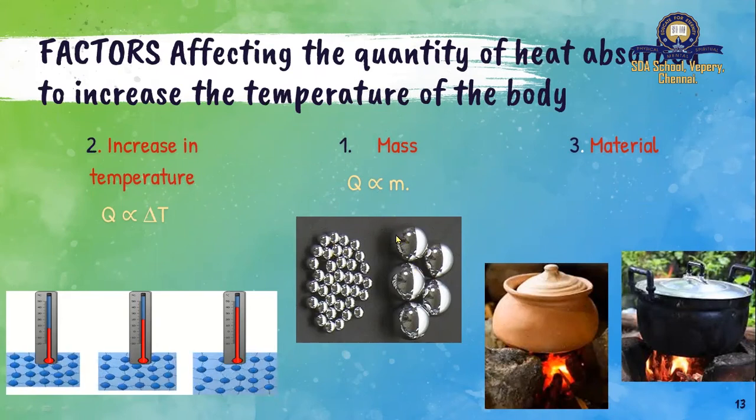Let's consider this to be 200 grams and this to be 20 grams. I'm going to give that cup of heat to this 200-gram ball and 1 cup of heat to this 20-gram iron ball. Which one do you think will have a high temperature?